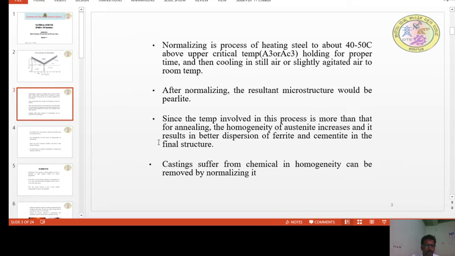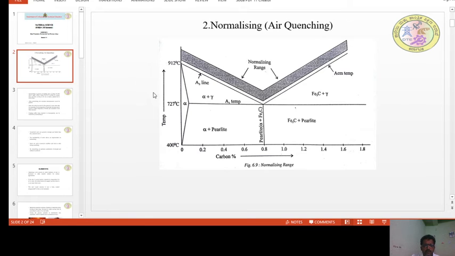So the main advantage is that the temperature we adopt in normalizing is more than in annealing, and the cooling rate is somewhat faster than annealing. These two things make the metal superior compared to the annealing process.